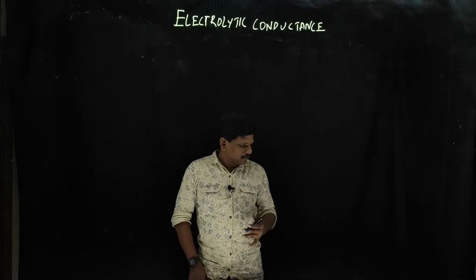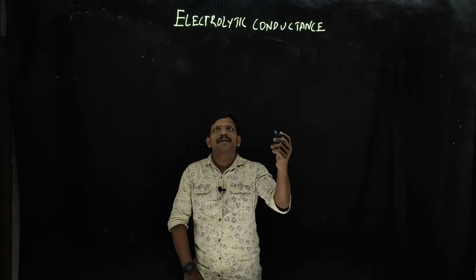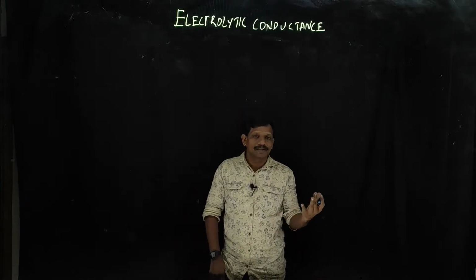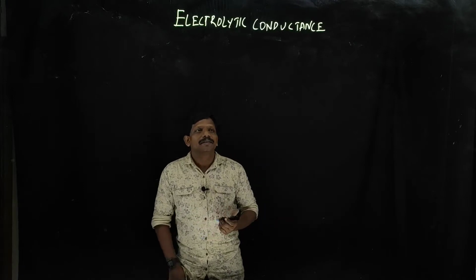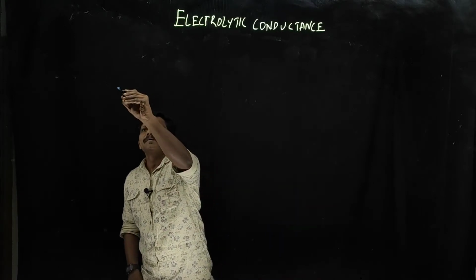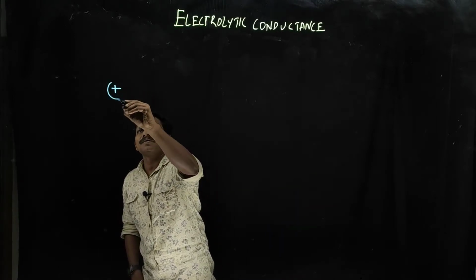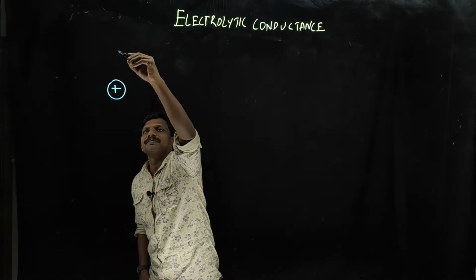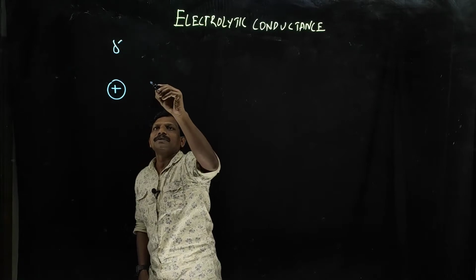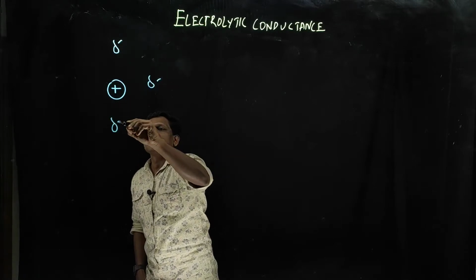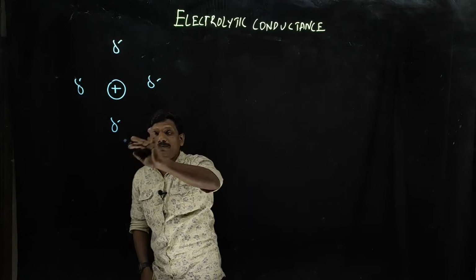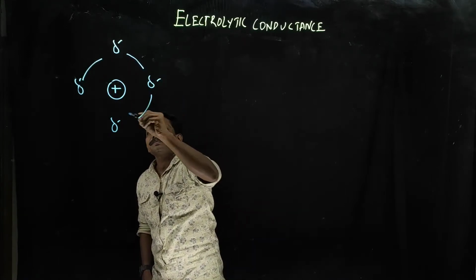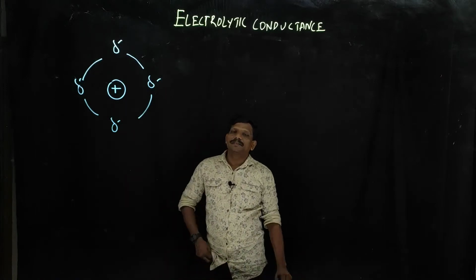I think in one of my classes, the one about Debye-Huckel theory, I explained the existence of the ionic atmosphere. That means if it is a positive ion, it will be surrounded in a spherical fashion by negatively charged ions.